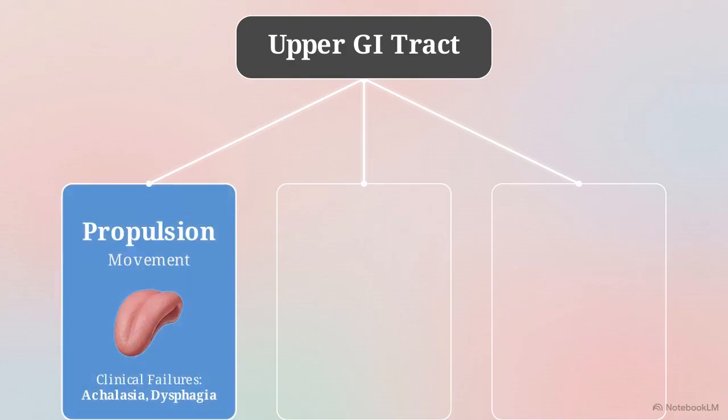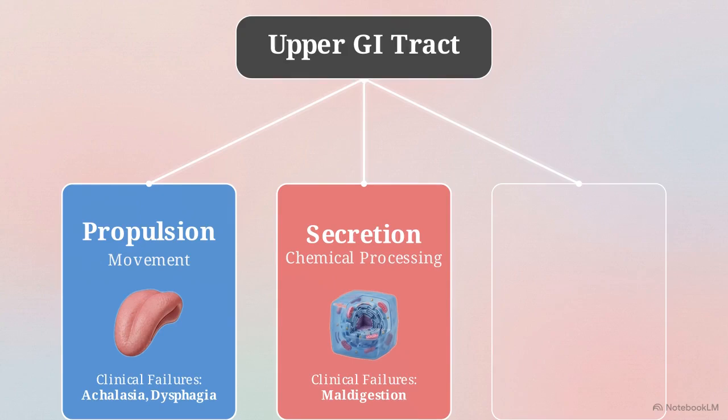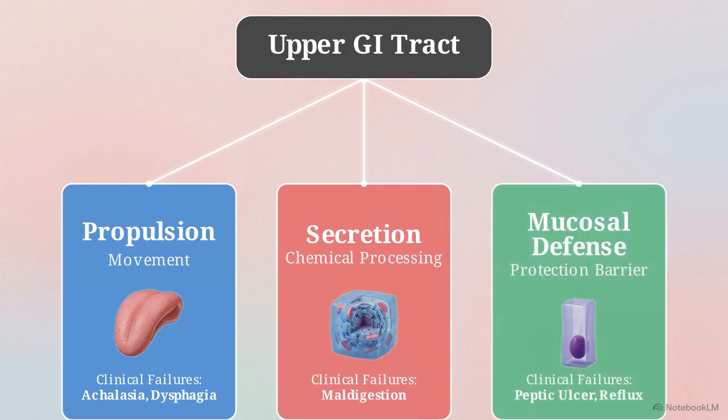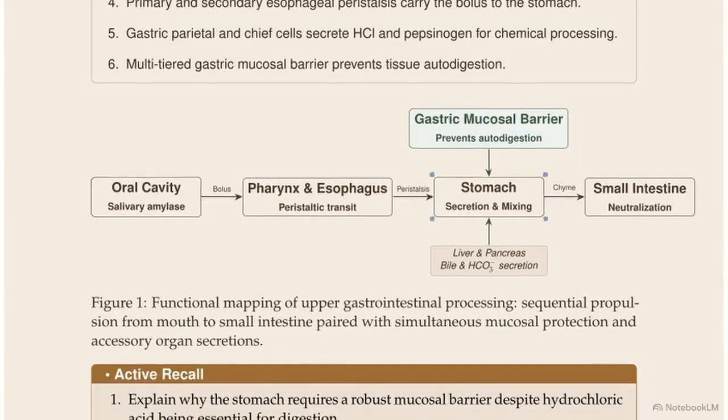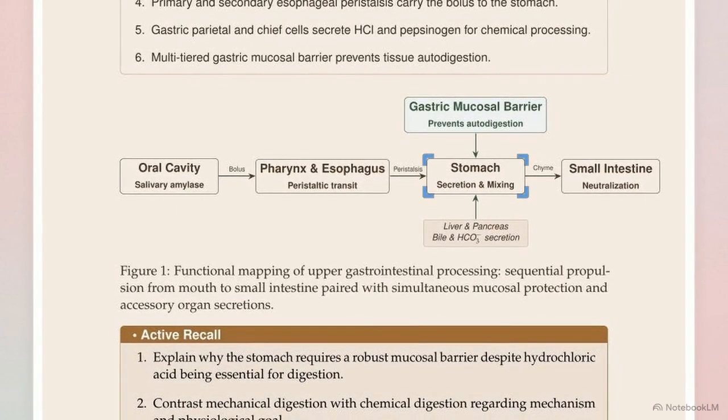We can solve this paradox by organizing the entire upper gastrointestinal tract into a three-part functional framework. If you are taking notes, color code these domains right now: propulsion in blue, secretion in red, and mucosal defense in green. This flowchart maps the domains onto the anatomy. Food is propelled down the esophagus. In the stomach, it undergoes chemical processing, while the wall maintains a mucosal barrier.